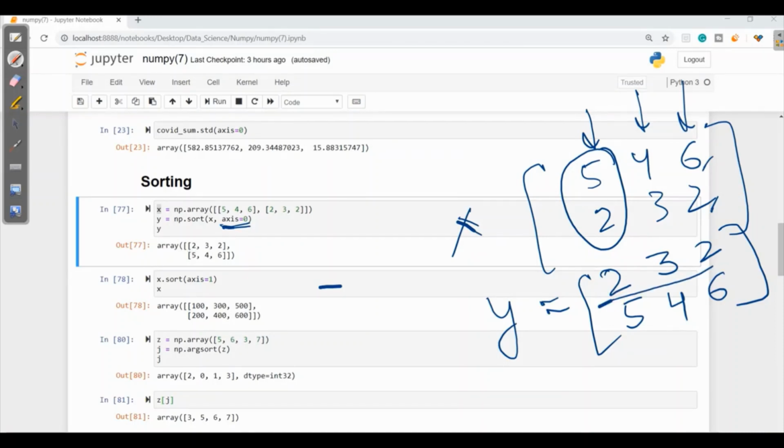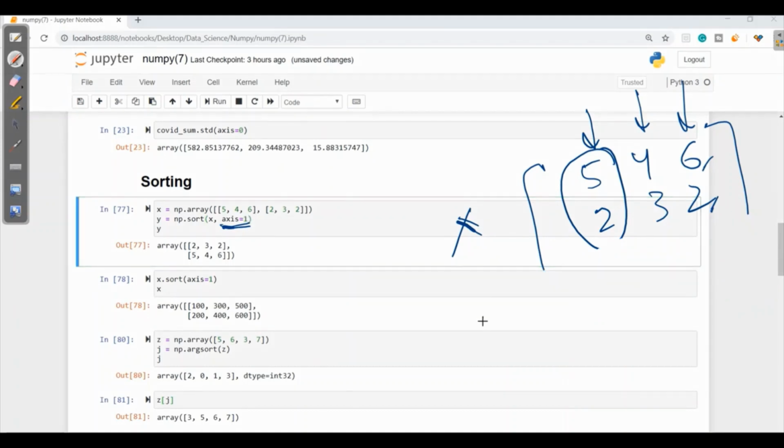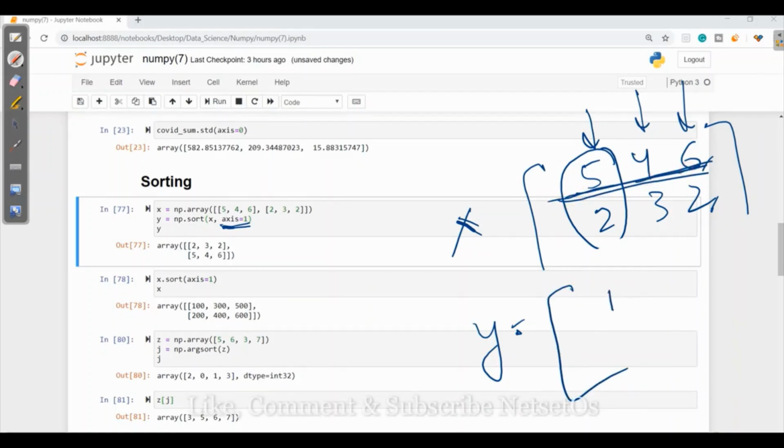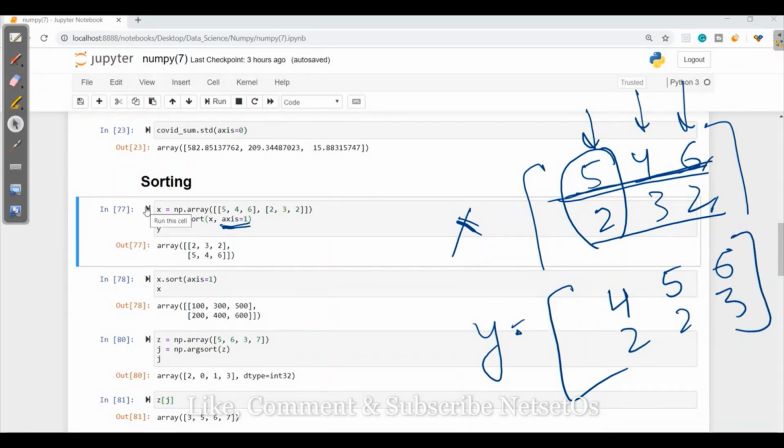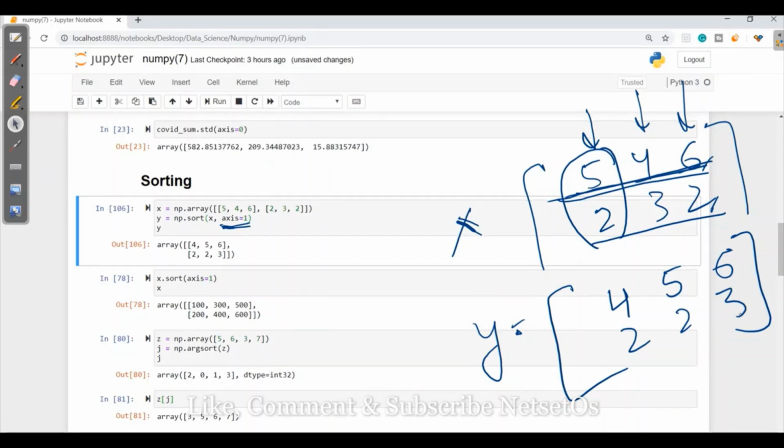Now let's see row wise. So I'll change axis is equal to 1. So for axis is equal to 1, what will we get? It will compare row wise. So it will check for the smallest value first. 4, 5, 6. Here 2, 2, 3. Let's verify. Here I'll run this and here we got 4, 5, 6 and 2, 2, 3.